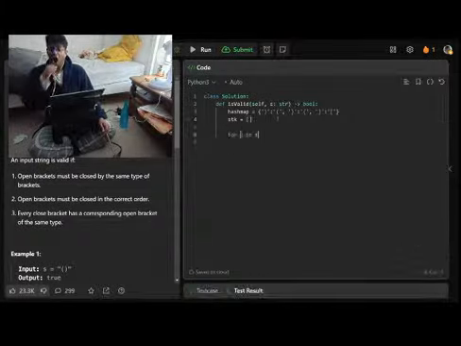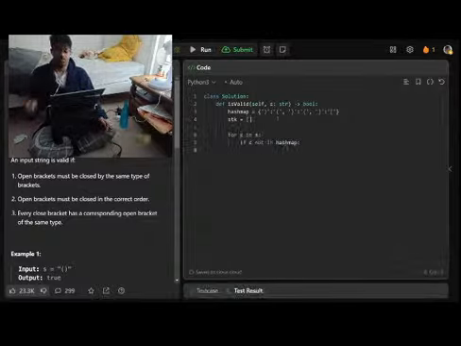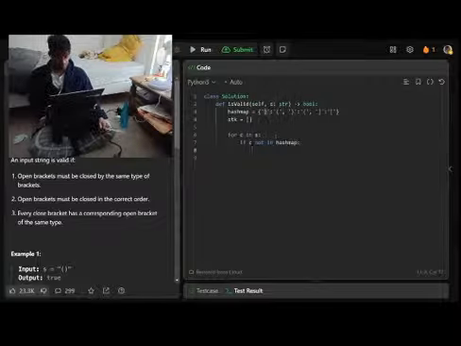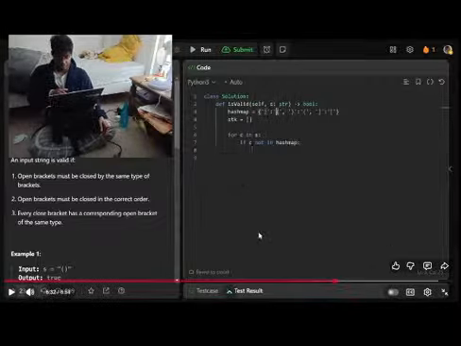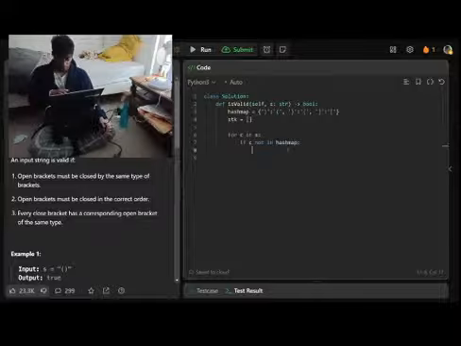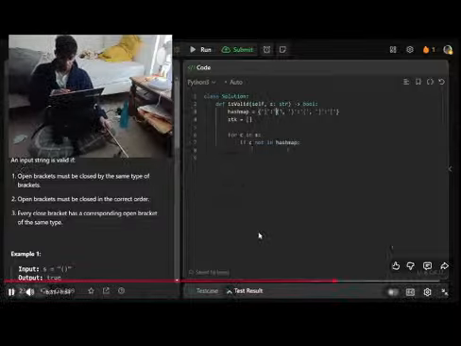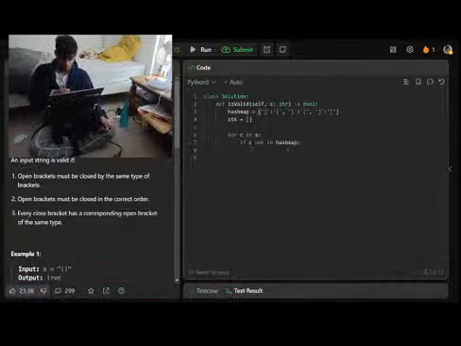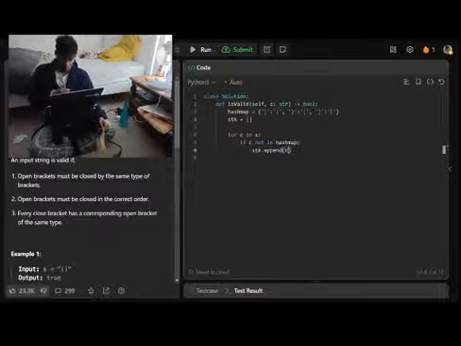Now we want to go for each character C in the string. We will see if C is not in the hash map. What that means is it is an open bracket, because we have closing brackets as our keys and open brackets as our values. So if C is not in the hash map, that means it is an open bracket. If it's an open bracket, our iteration is very simple. We simply stack.append C.